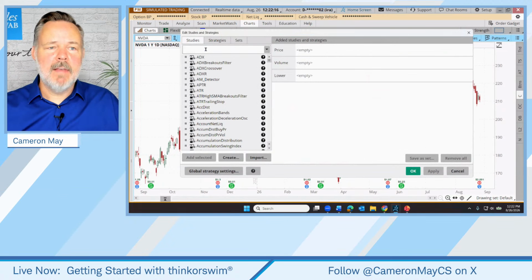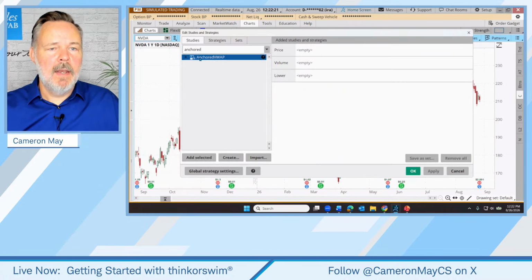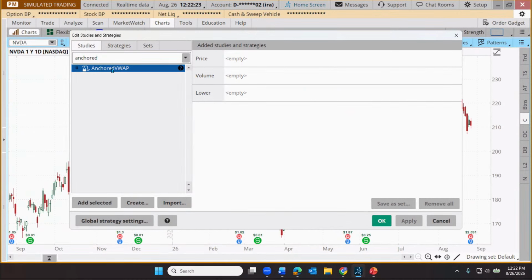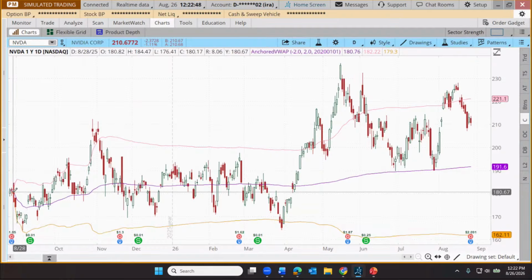Click on the little Edit Studies icon. Let's type in the word anchored, and then we can find anchored VWAP. That stands for volume weighted average price. But as I apply that to my chart, I'll quickly explain what this is. If you want to see this being used to set up example trades, you can go check out one of my previous archives. Just go do a keyword search like I showed you might be done for the market forecast tool. But let me click apply here and click OK. And let's talk about what this tool is doing.